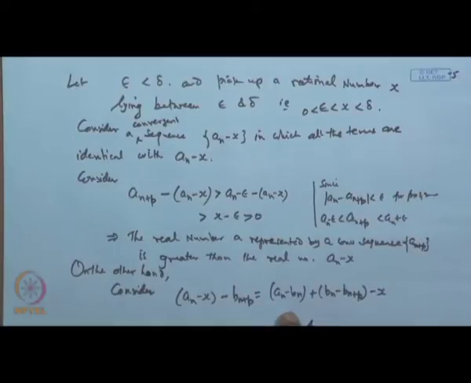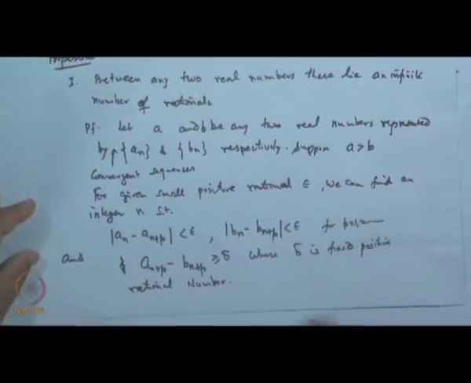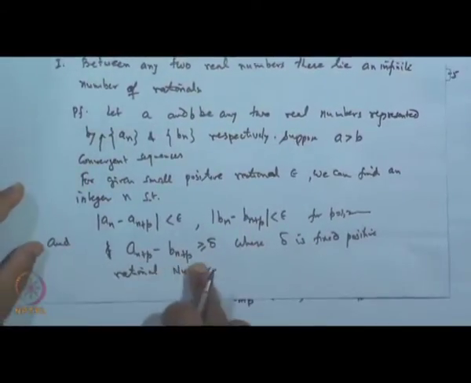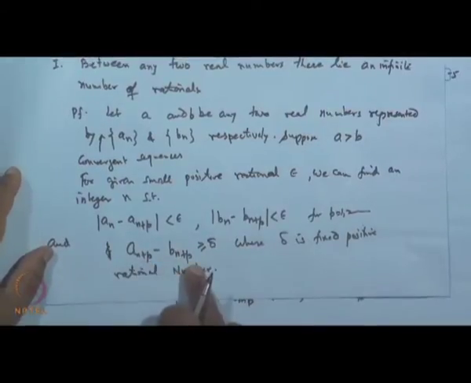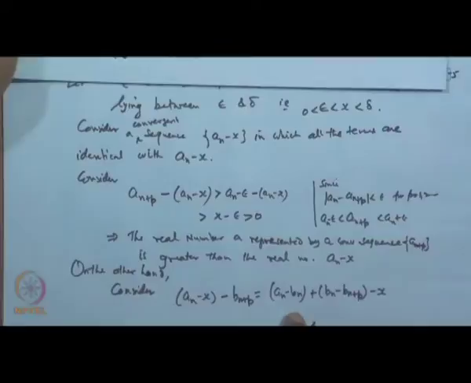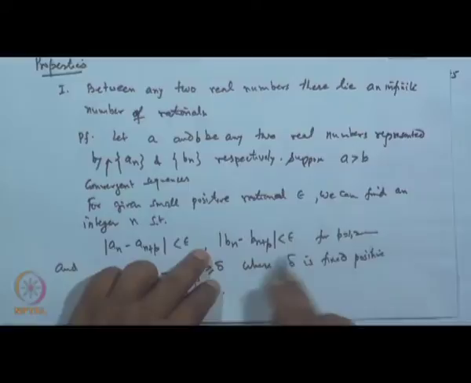Now, a n minus b n and b n plus p. So, what is this a n? This a n plus p minus a n plus p is greater than or equal to delta. So, this will be basically greater than delta after a certain stage. This is for after certain stage, this is greater than delta. This will be b n minus b n plus 1 lies between minus epsilon r and plus epsilon r.